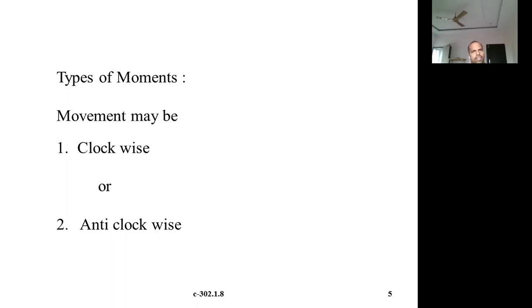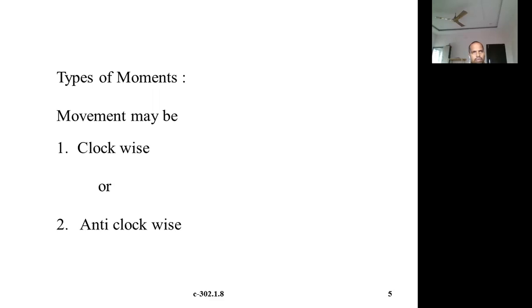In the last class we have discussed that moment is equal to force into perpendicular distance. Now let us discuss the different types of moments. Basically, the moment may be about a point. The moment may be clockwise or anti-clockwise. Means about a particular point the moment may be in the clockwise direction, just like the hands of your clock rotate. Rotation in that direction is nothing but clockwise direction.